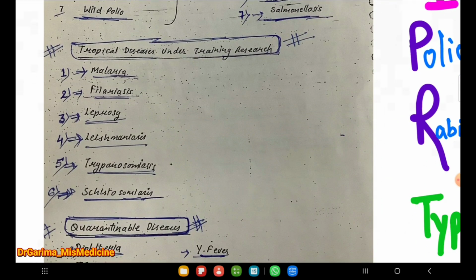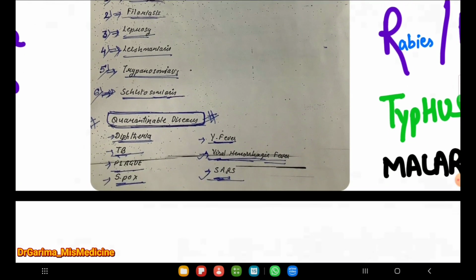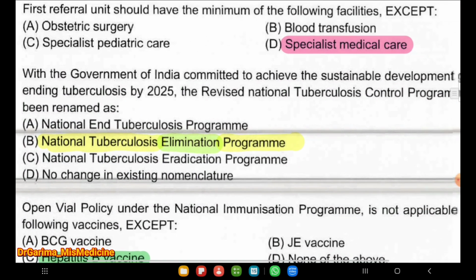And the tropical diseases which come under training research are malaria, filariasis, leprosy, leishmaniasis, trypanosomiasis, schistosomiasis. And the infections which need quarantine are diphtheria, TB, plague, smallpox, yellow fever, SARS, and viral hemorrhagic fever. They all need quarantine.